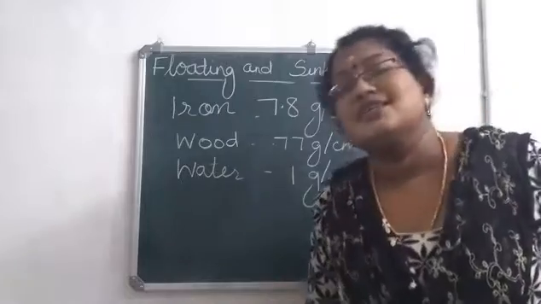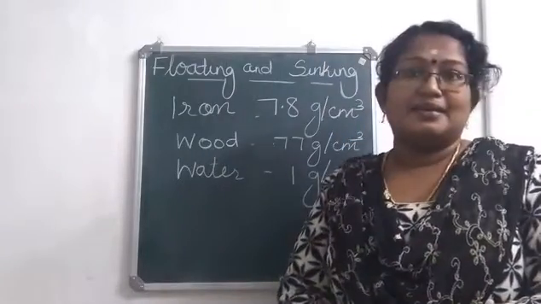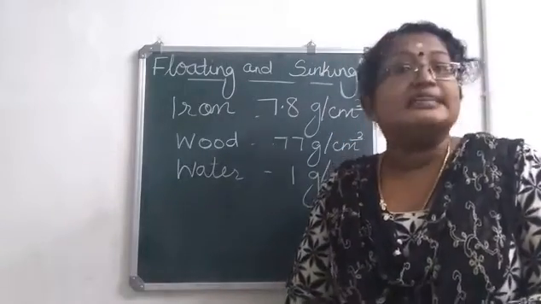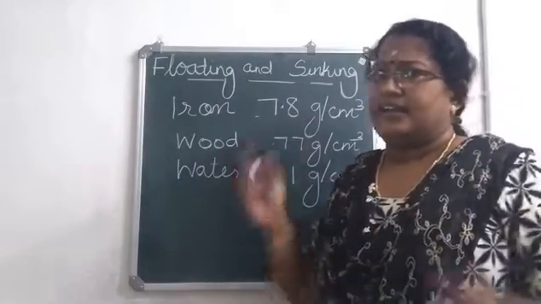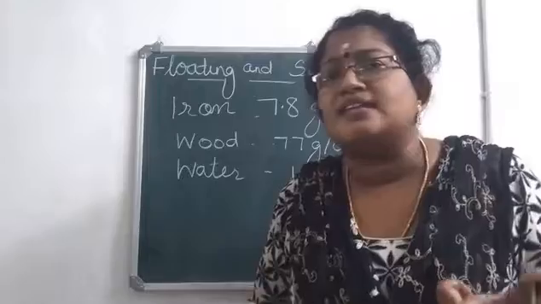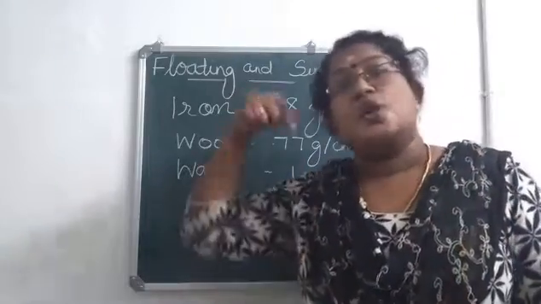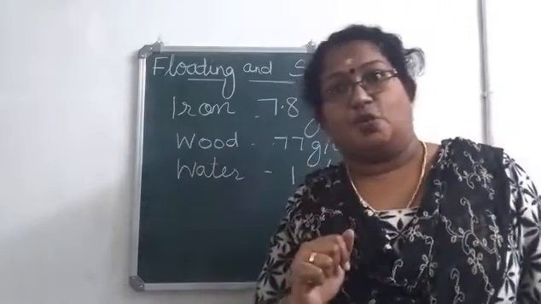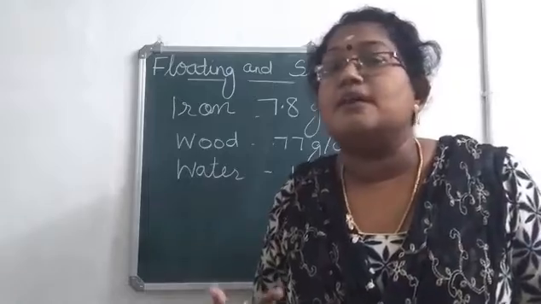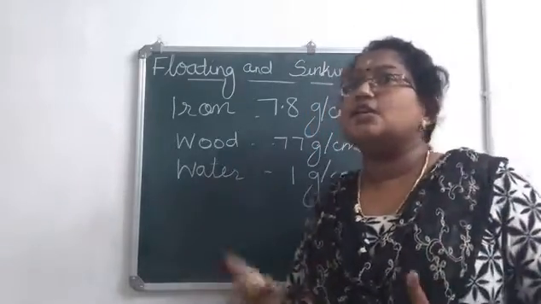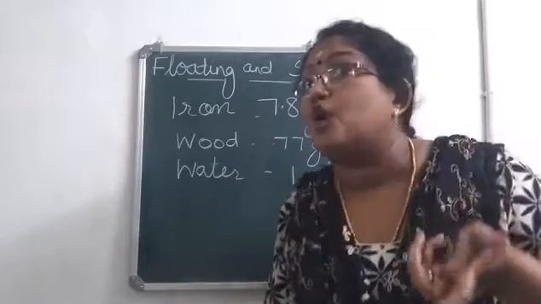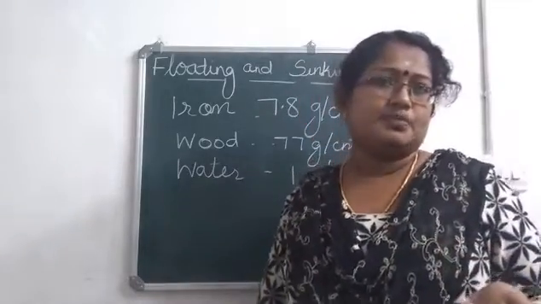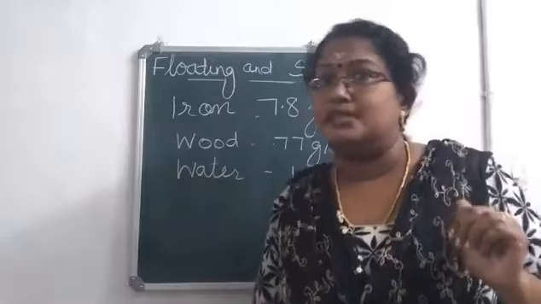Now, what is the reason for flotation and sinking? It depends on the density, isn't it? So, when you are considering an iron nail, density of iron is greater than that of water. So, an iron nail sinks in water. But when you are considering a block of wood, density of wood is less than that of water. So, wood will float on water. I think the concept is clear.